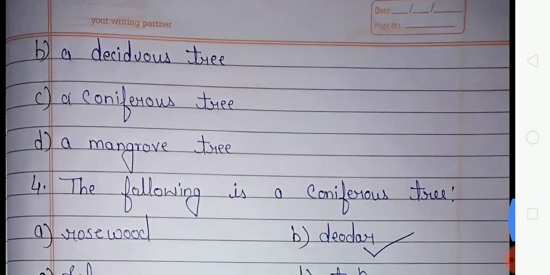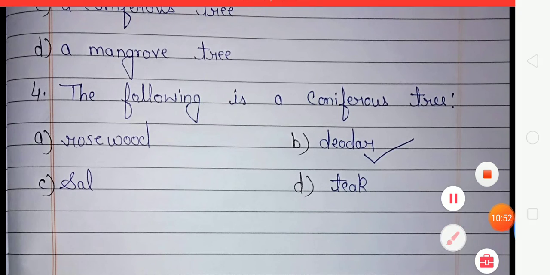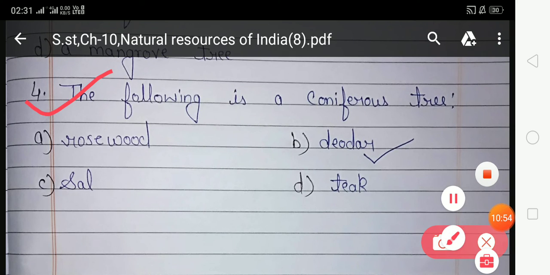Now look at the last question. The following is a coniferous tree. So student, which is a coniferous tree? Coniferous trees means the leaves of the tree look like needles, and coniferous trees have needle-like leaves.